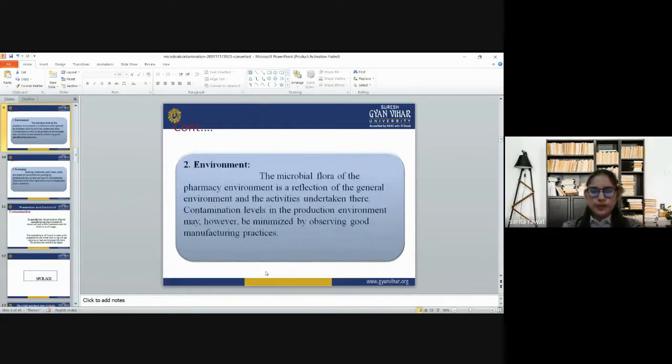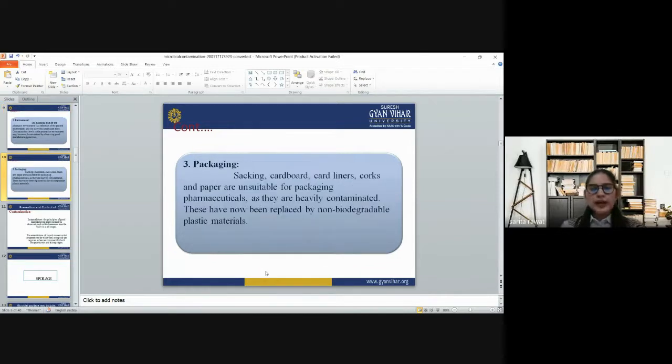Now, the environment: the microbial flora of the pharmacy environment is a reflection of the general environment and the activities undertaken there. Contamination levels in the production environment may, however, be minimized by observing good manufacturing practices.